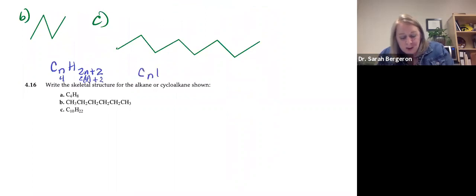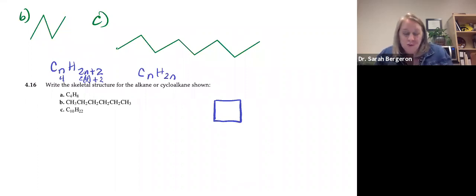So it must be CnH2n. And so that tells us that we have a cyclo, right? You have to remember those formulas, or you can just kind of draw them out. So if I'm going to draw a skeletal structure, if I have 4 carbons, it's basically a square. And I have 1, 2, 3, 4 carbons. The cool thing about this, which you're not going to, don't draw your labels, is that I don't have to draw my hydrogens. So I just draw a box and I'm done. Pretty nice, right?